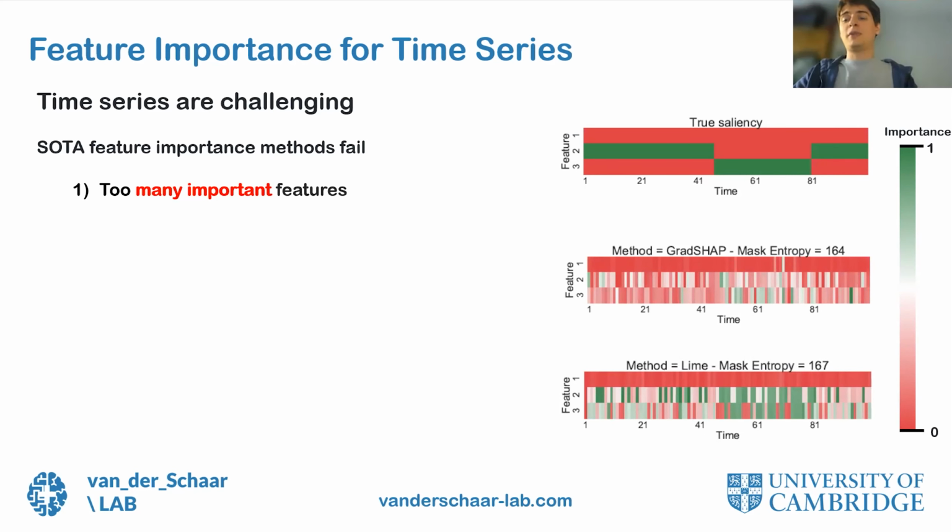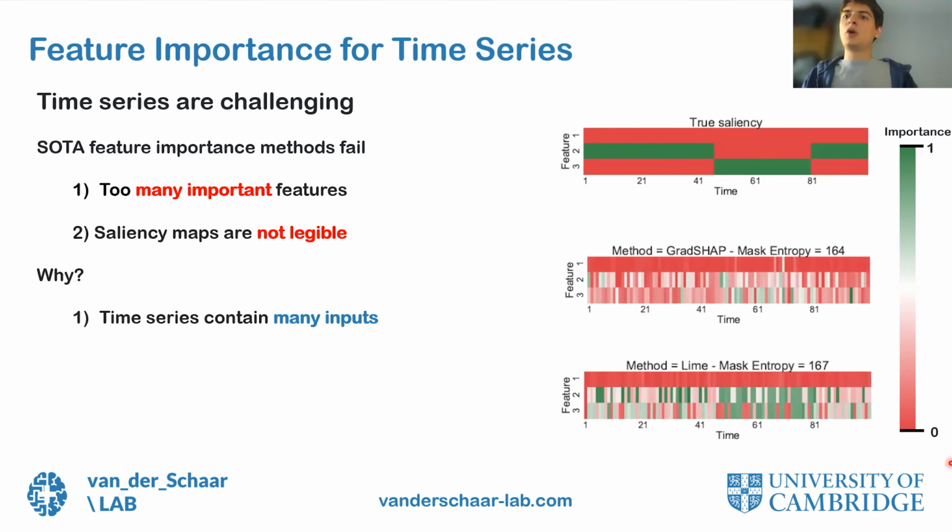On top of that, they produce masks that are not very legible, even though the time series is quite low dimensional, as you can see here. So you might wonder, why is it so difficult? Well, one possible answer is that nothing encourages this method to be parsimonious and highlight no more features than necessary.